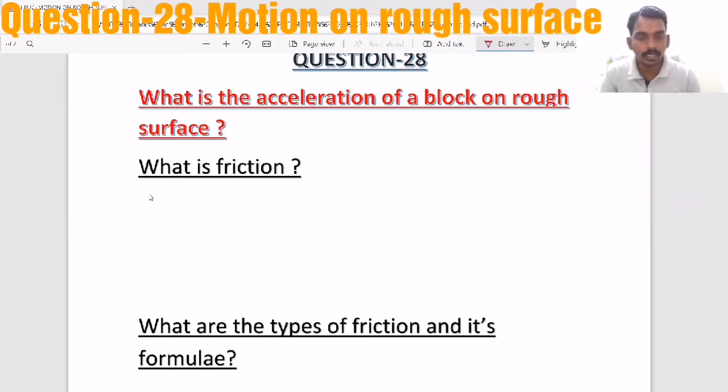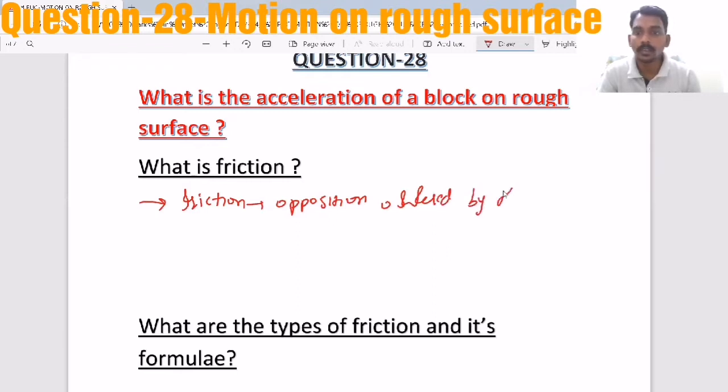To understand the questions based on this, the very first thing is we need to understand what friction is. Friction is nothing but the opposition offered by the surface, a rough surface.